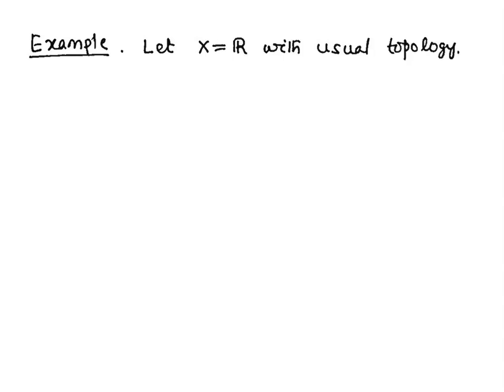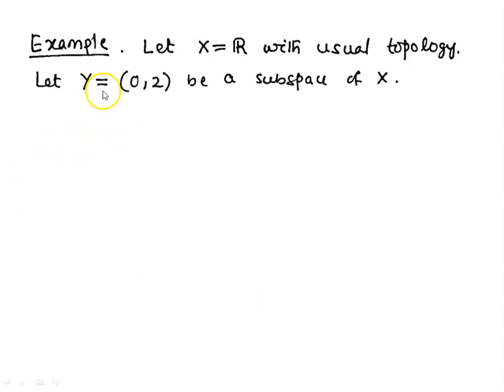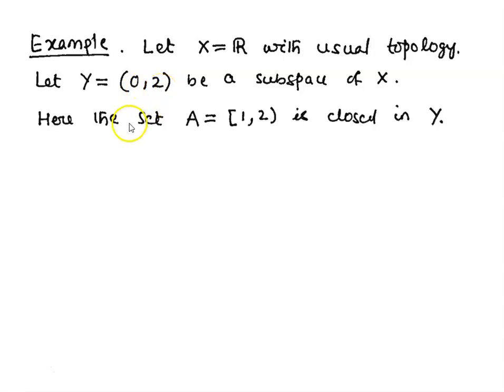Now let us take an example. Let X be the real line with standard topology or usual topology, and let Y be a subset of X. Y is equal to the open interval (0, 2), and A is a semi-open interval which is closed at 1 and open at 2, the semi-open interval [1, 2). Here this set A is closed in Y.